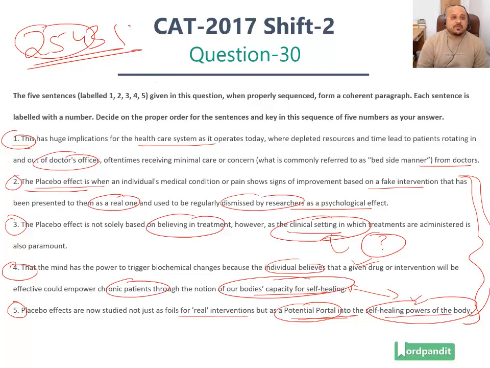Statement 1 comes in and provides us a conclusion, right? It further takes up the topic of clinical settings as well in a very indirect sort of a manner, and it also provides the final conclusion for this given paragraph. It wraps up the discussion for us. Hence the correct order of sentences becomes 2, 5, 4, 3, 1 in this particular case.